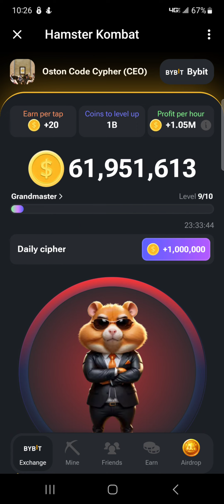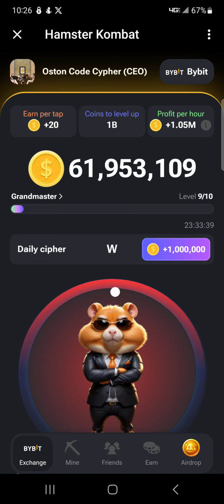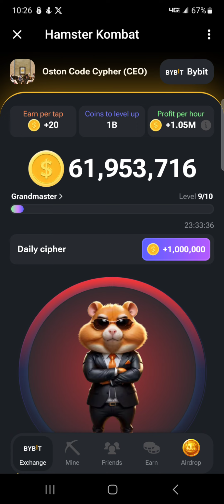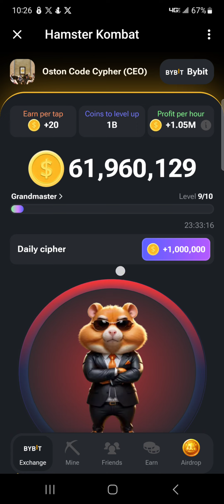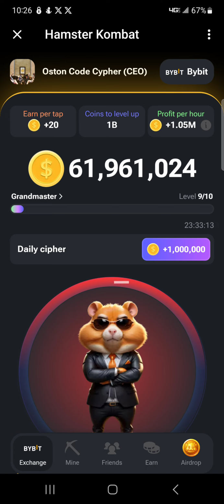And to get a W, we tap once, long press 2 times, and it will give us a W. A, you tap once, long press 1 to give us a A. Why is it doing that? Tap once, long press. I don't know why it's doing that. Tap once, long press, that's a W. Then A, tap once, long press,